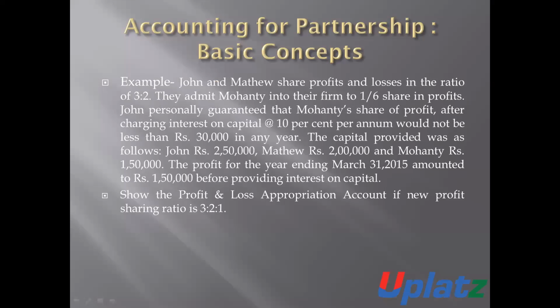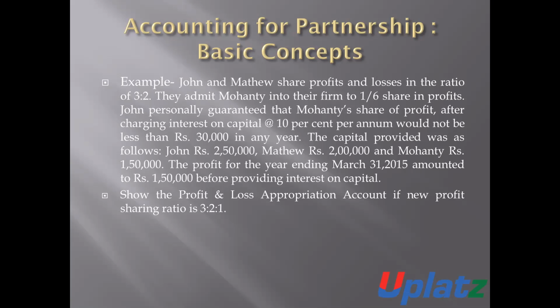Now we will discuss it by way of example. John and Martha share profit and loss in the ratio 3:2. They admit Mohanty into their firm, with 1/6 part of profit. John personally guaranteed that Mohanty's share of profit after charging interest on capital at 10% per annum would not be less than 30,000 in any year.